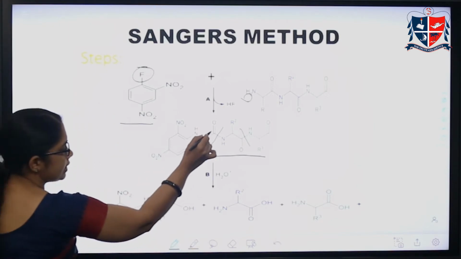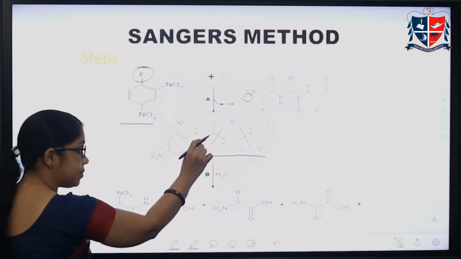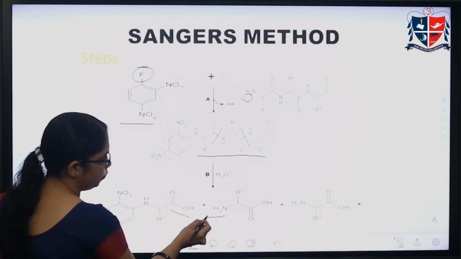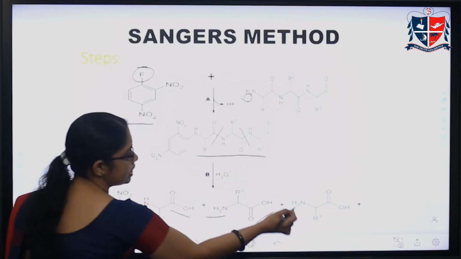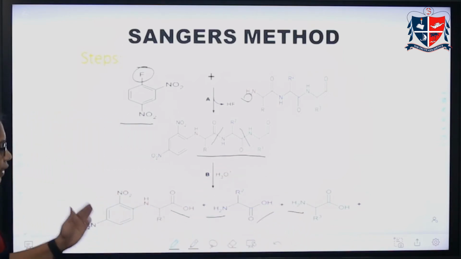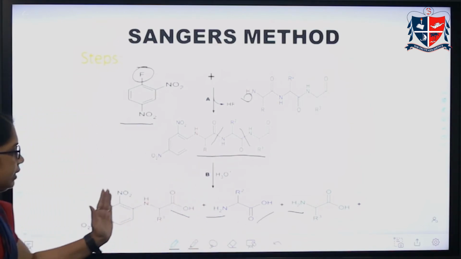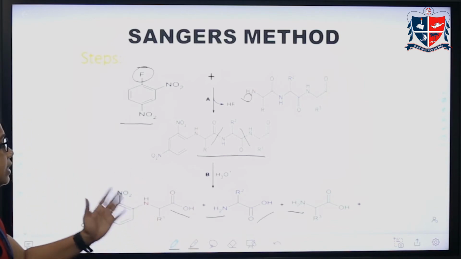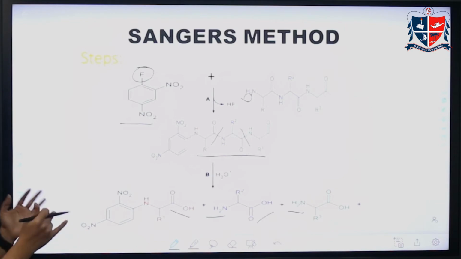This bond undergoes hydrolysis, we get the CO group becoming COH, and this NH now becomes NH2. Similarly, this CO group is again COH and this NH now becomes NH2. That is, by cleavage of the 2 bonds, we get 3 products, and these 3 products can be separated by chromatography and analyzed.